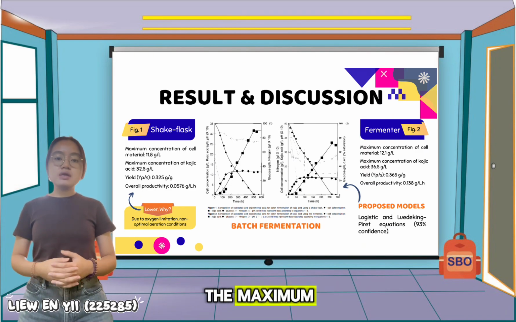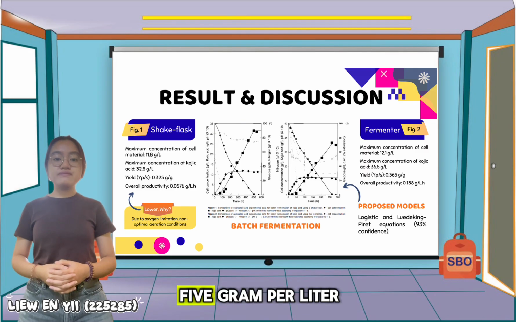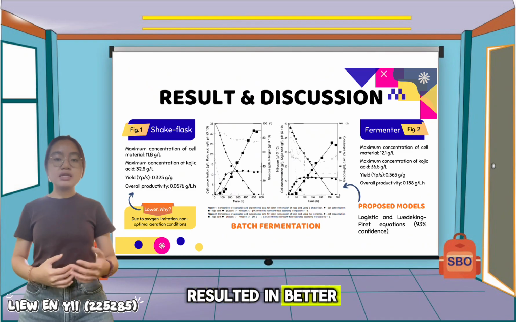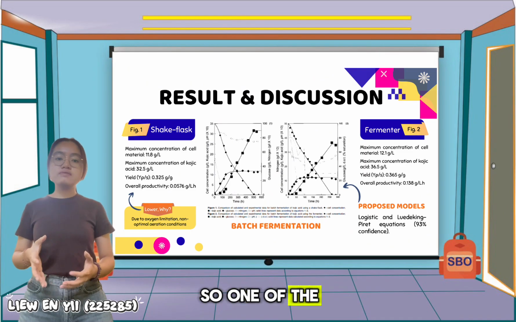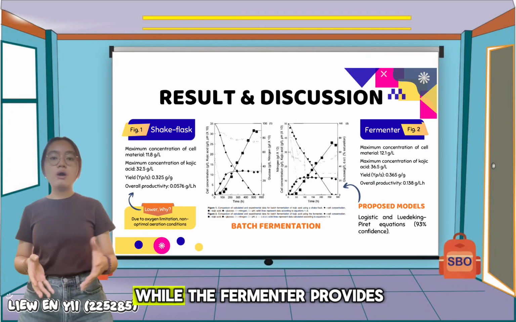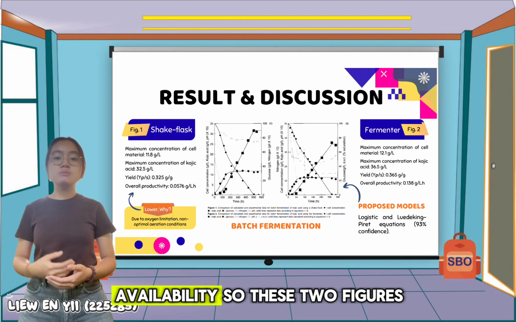In the fermenter, the maximum kojic acid concentration reached 36.5 grams per liter, which was clearly higher compared to the shake flask. This higher production also resulted in better yield and overall productivity. So one of the main reasons for this improvement is likely due to aeration. Shake flasks have limited oxygen transfer, while the fermenter provides better control of oxygen availability.